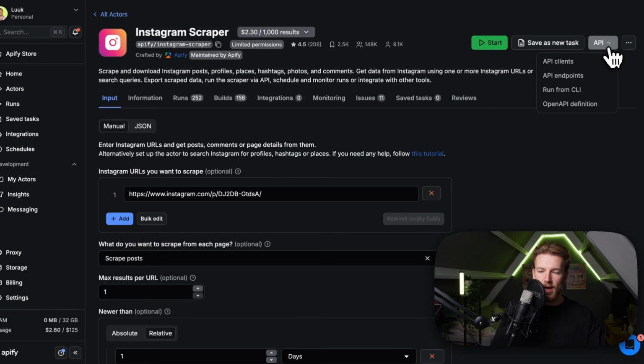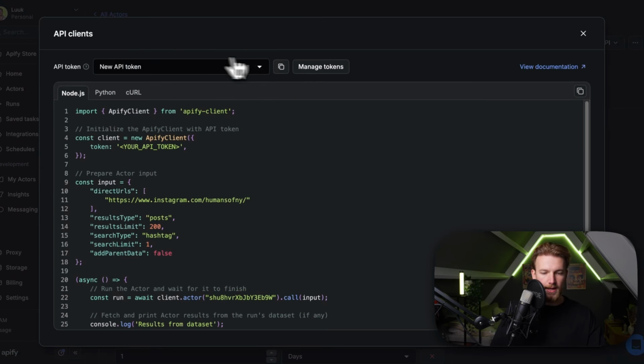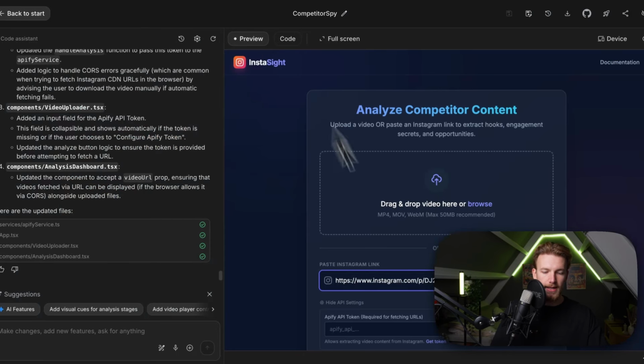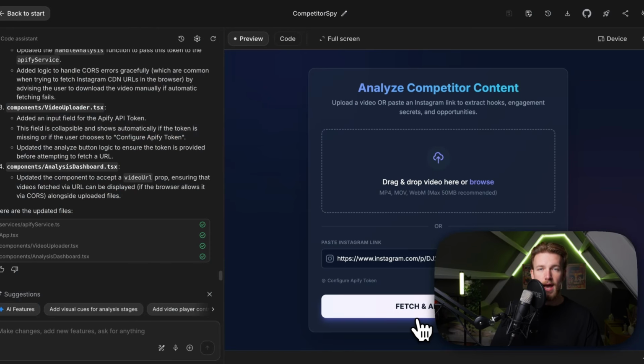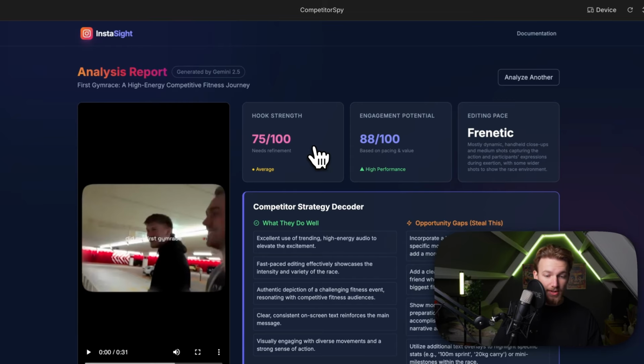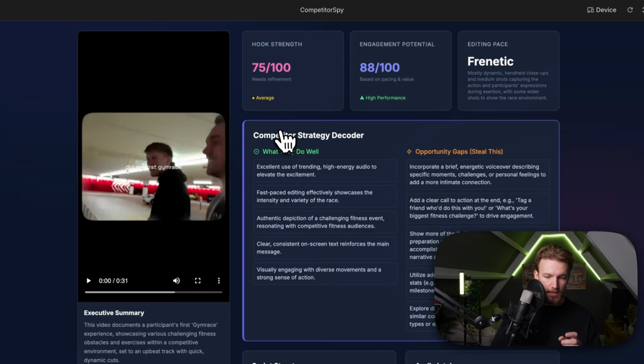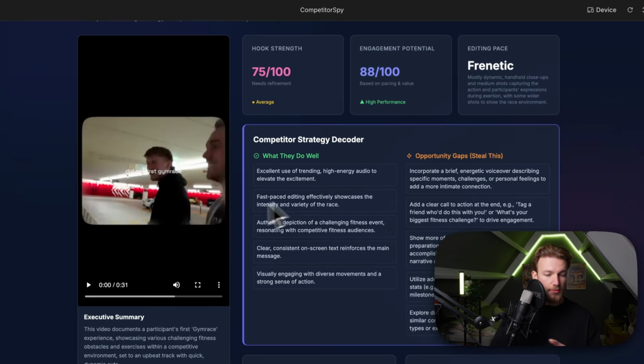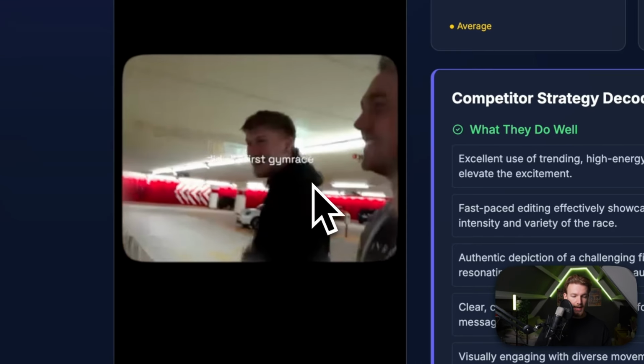And you can go to API clients, and then right here you can click on copy to clipboard and you have your new API key. So we paste that right here and then we click on fetch and analyze and see what it comes up with. Okay, perfect. So it has loaded and this is looking really good. So we have a hook strength, we have an engagement potential, we have the editing pace even, competitor strategy decoder, and we have the video right here, so we can click it.